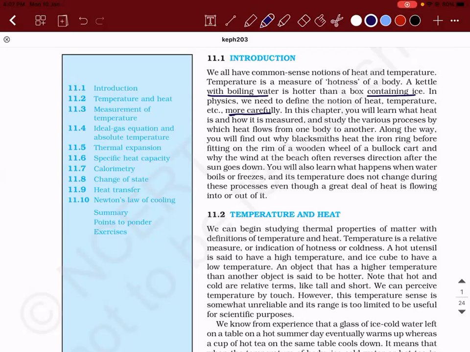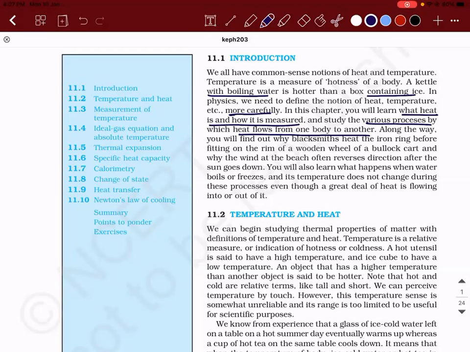We will learn what heat is and how it is measured. And we'll study the various processes by which heat can flow from one object to another. There is something called conduction, convection, and radiation. So we'll be discussing how heat can be transferred from one object to another.